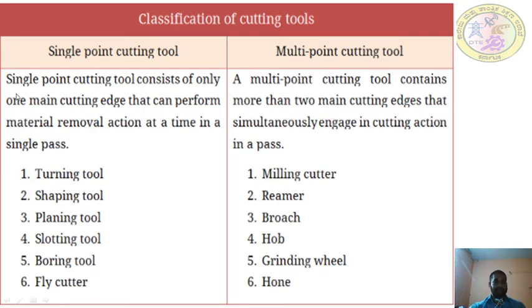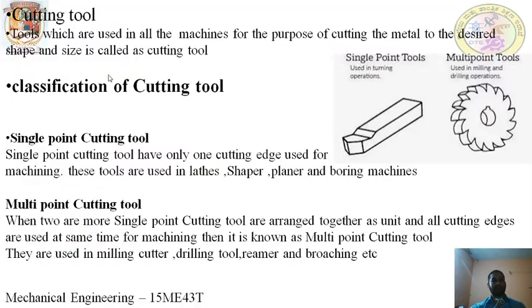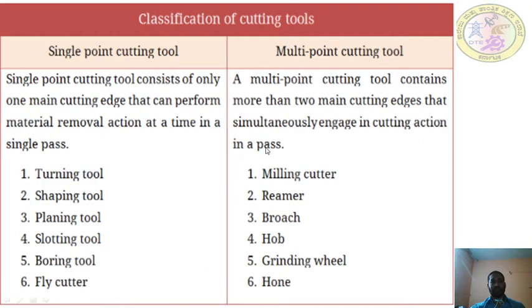The single point cutting tool consists of only one main cutting edge that can perform the material removal action at a time. The single point cutting tool may have more than one cutting edge. See, it has one, two cutting edges, but during machining, only one cutting edge will be in action at a time. Examples are the turning tool, shaping tool, planing tool, slotting tool, boring tool, like that.